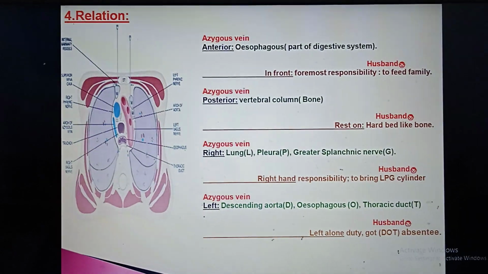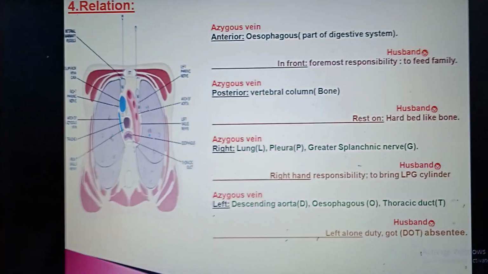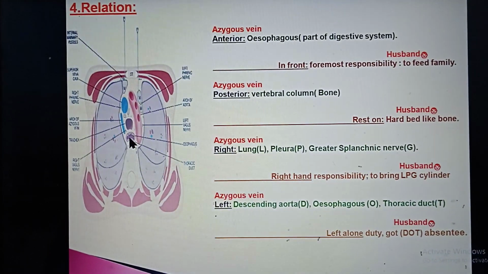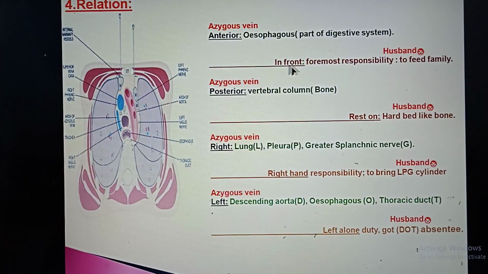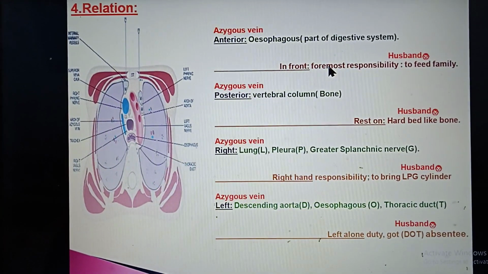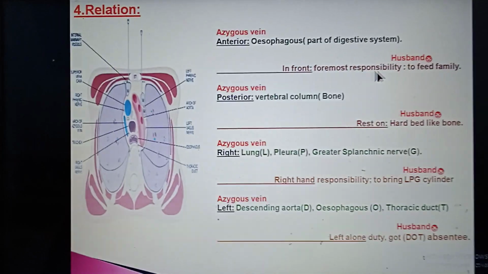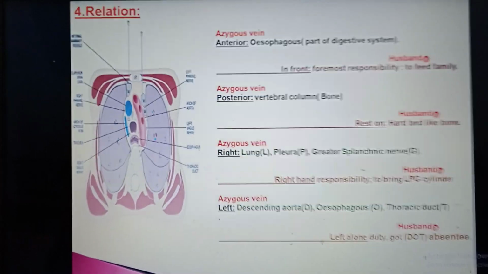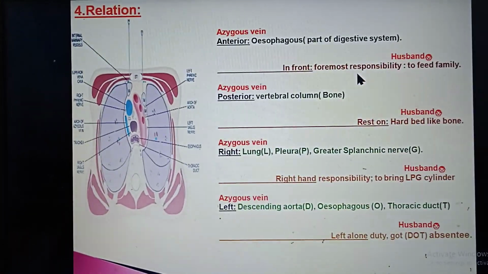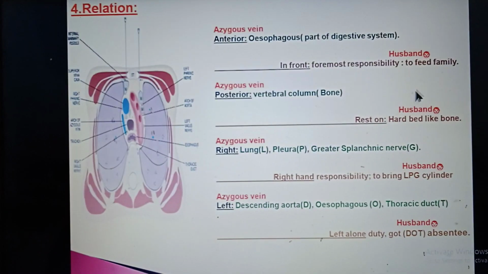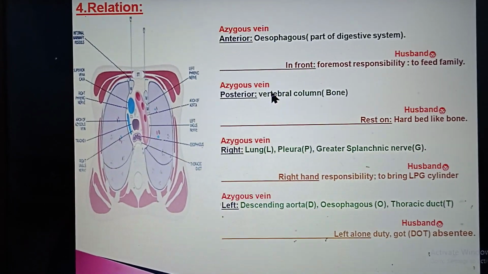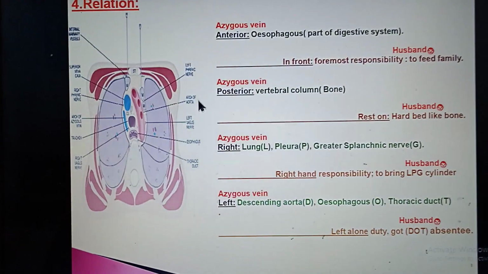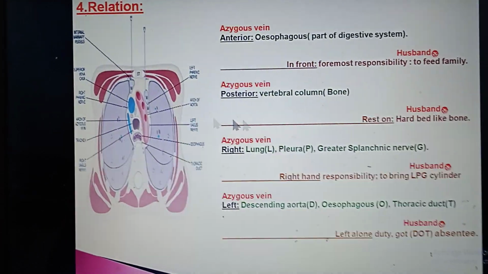Relations. Anterior to the azygous vein lies the oesophagus. Prime responsibility: in front, the foremost responsibility of the husband is to feed the family. As the oesophagus is part of the digestive system, somehow it relates to feeding the family. Posterior relation: posterior to the azygous vein there is the vertebral column.